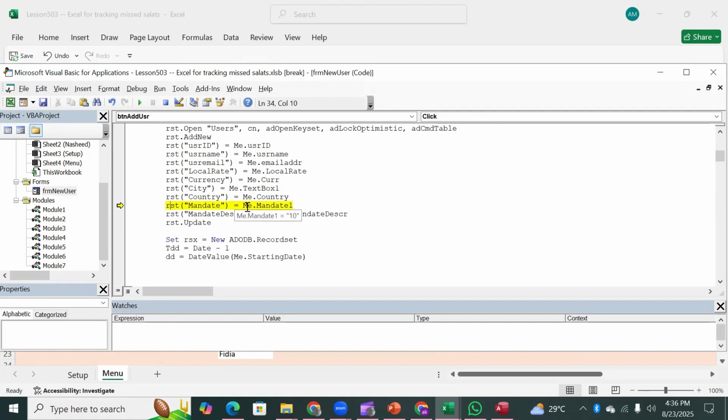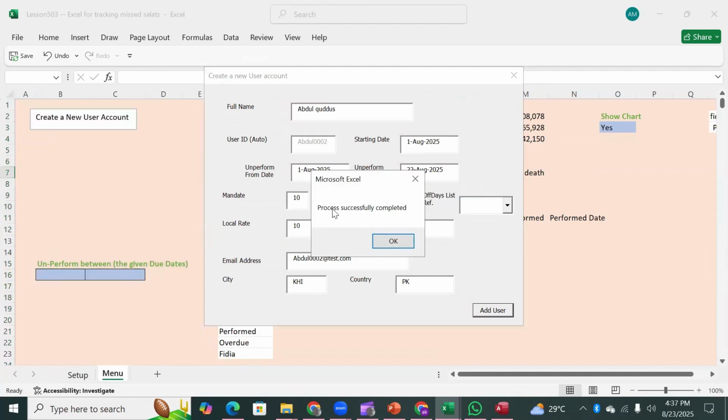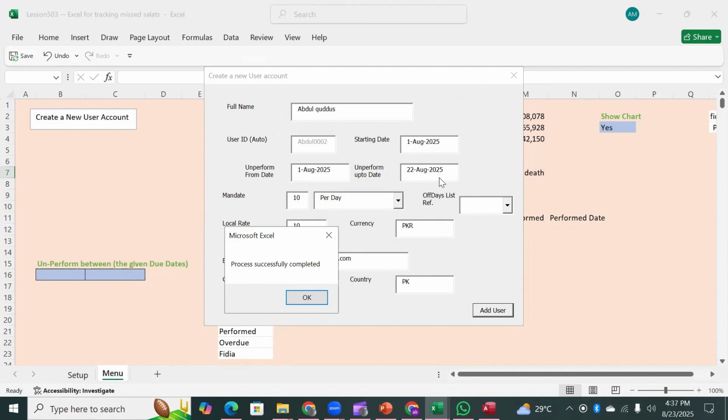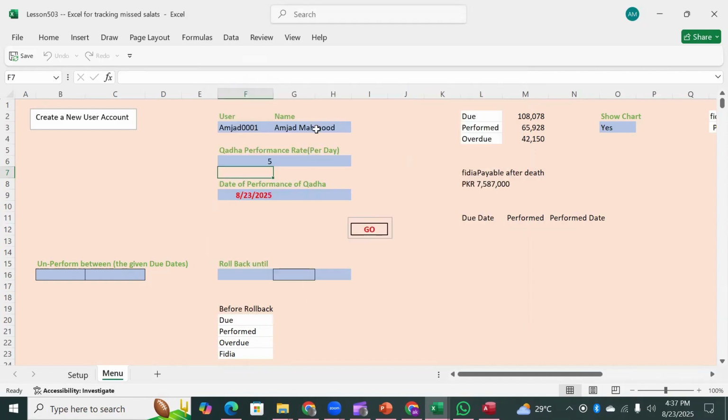Okay, so it's going to put a 10 in the mandate, and then it has a per day. This is the description, 10 per day. That will go to the mandate description. That's right. Okay, so run. So it has done it, and it has not only updated the records in the users table, but also in the master, in which it has marked this activity as unperformed, right? And let's say, okay, we click OK.